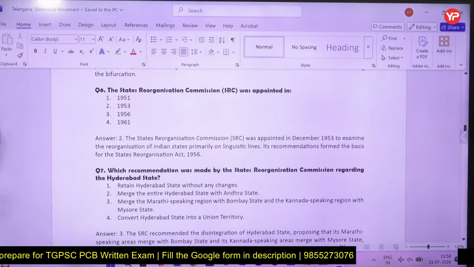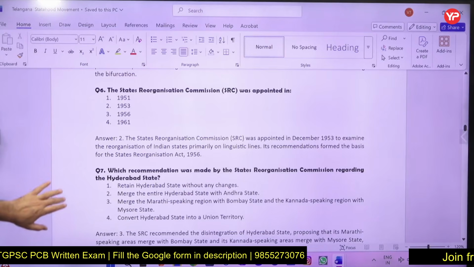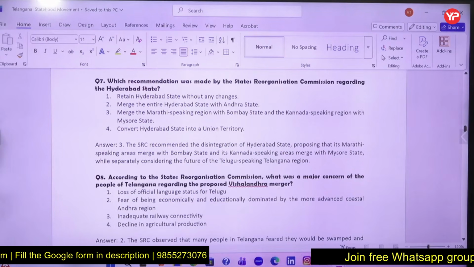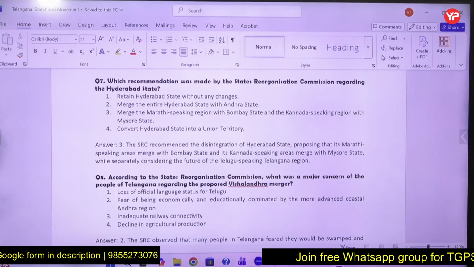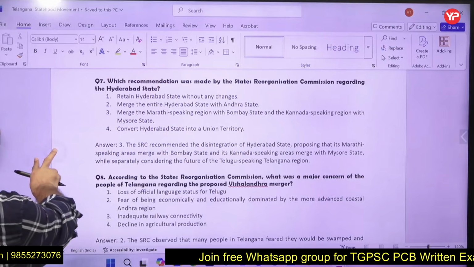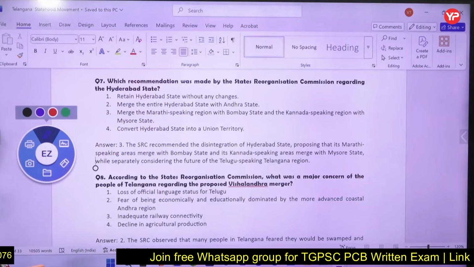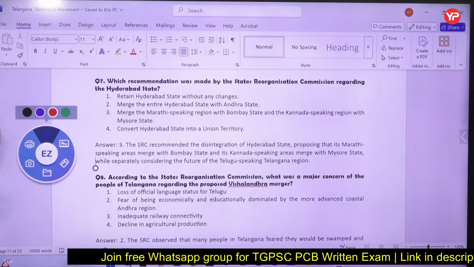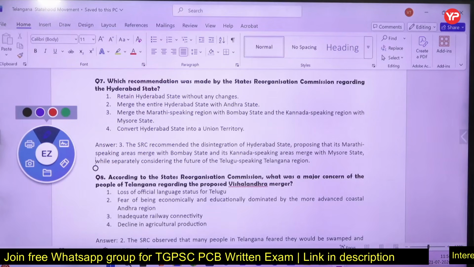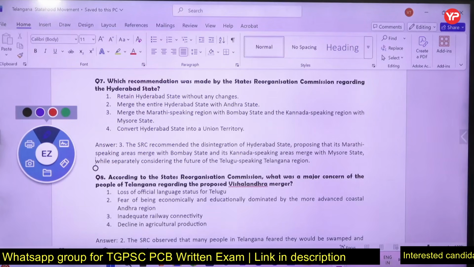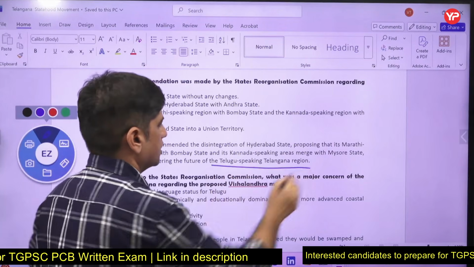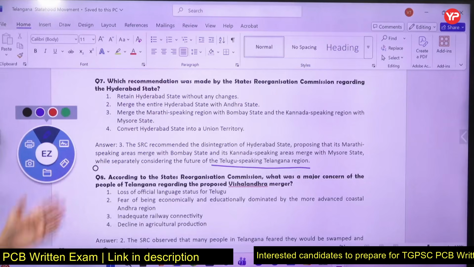State Reorganization Commission was appointed in 1956. What was the recommendation given by the State Reorganization Commission? Merger of the Marathi speaking region of Hyderabad state with Bombay state and the Kannada speaking region with Mysore state. Disintegration of Hyderabad state. Marathi speaking should go to Bombay state, Kannada should go to Mysore state, which we now call Karnataka, and then the Telugu speaking Telangana region will be separate. That is the State Reorganization Commission.